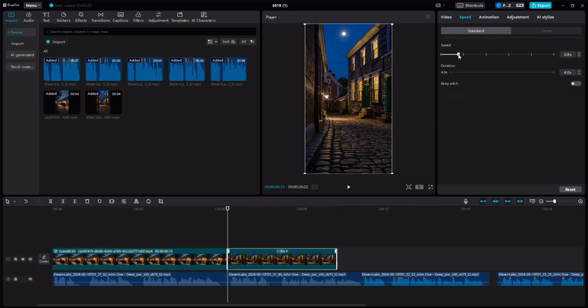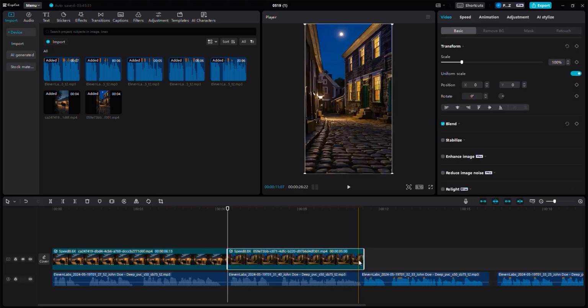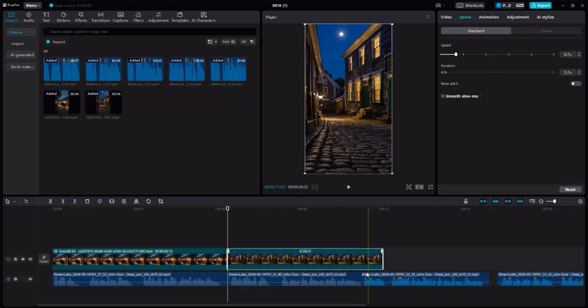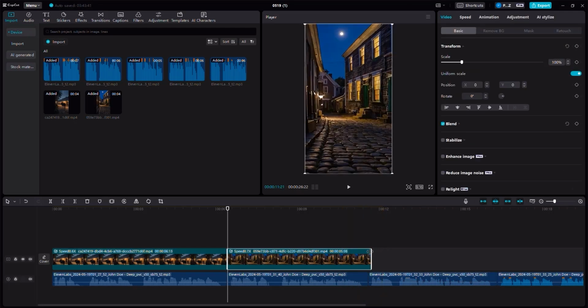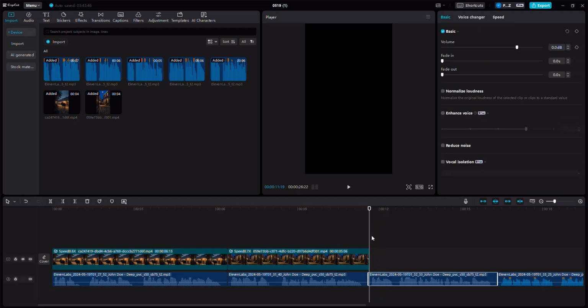And you can reduce the speed of that a tiny bit. And you can see that now it still needs a little bit of work. So I still need to lower the speed a bit more. Let's see now. Okay, so now the video is bigger, and I can just crop it to fit with the audio. Now this is the other audio.